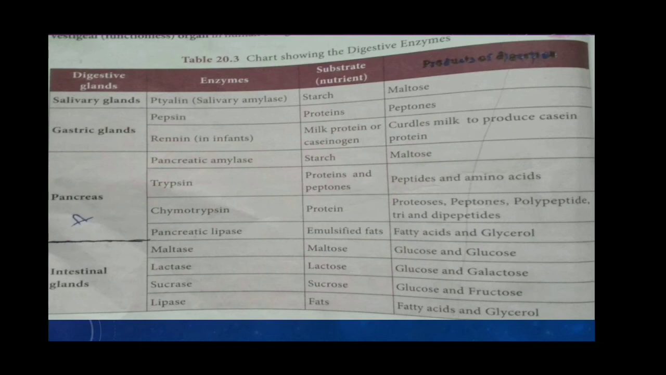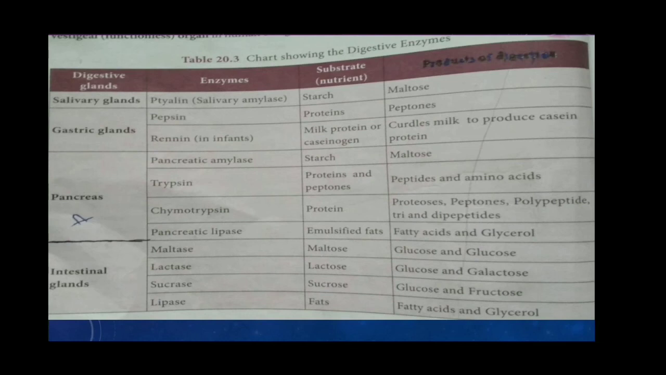Then we studied the liver and pancreas. The liver is the largest digestive gland. The liver secretes bile. The bile is temporarily stored in the gallbladder. The bile contains bile salts and bile pigments. The bile salts are involved in fat digestion. The breakdown of large fat droplets into small ones is called emulsification.